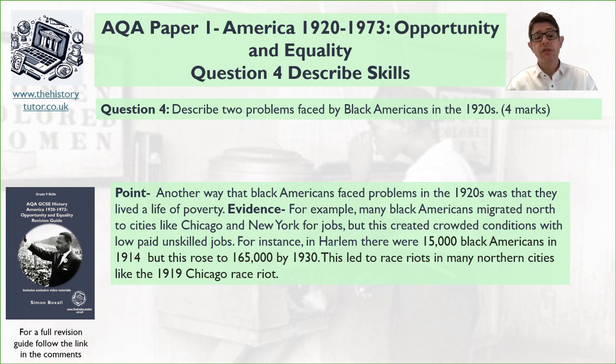So I've chosen to talk about race riots. You could have talked about sharecropping and those who stayed in the South working on sharecropping farms, with very limited income because they had to share the money with the white landowners, and the challenges they faced. There were other routes to take to answer this question. Hopefully you found that useful and you've got to grips with a nice, concise, to the point answer that can be very timely.